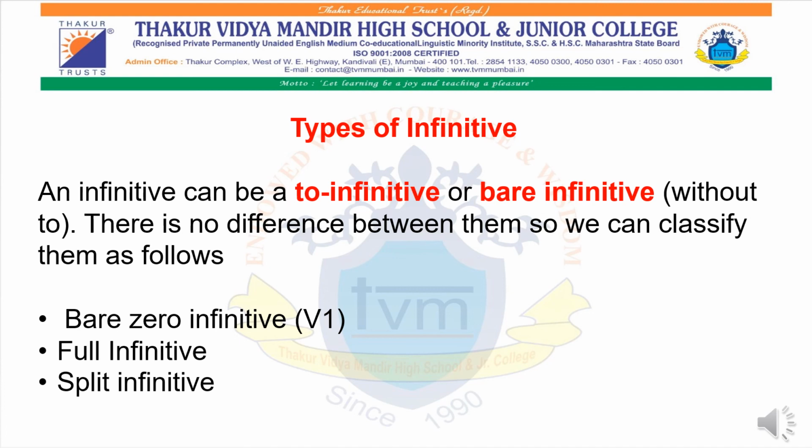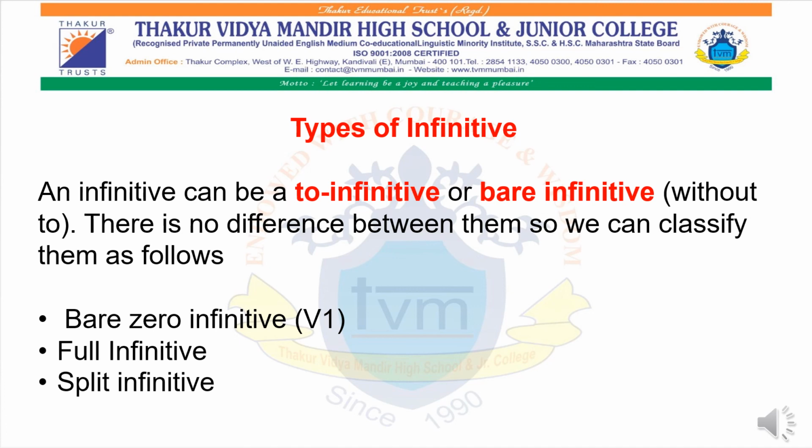There is not much difference between them, so we can classify them as follows: bare, that is zero infinitive, full infinitive and split infinitive. Now, as I have mentioned earlier, in a sentence where words like let, have, make, hear, watch, or words like will, would, shall, should, can, could, or rather, better, had better, all these words, when such words are used in a sentence, then we do not take the help of the word to.